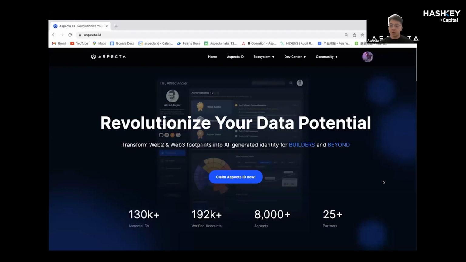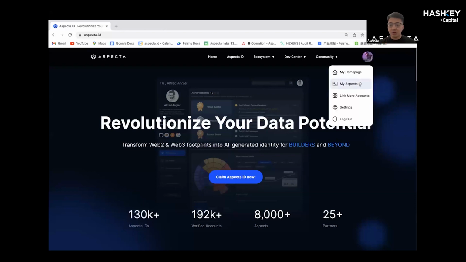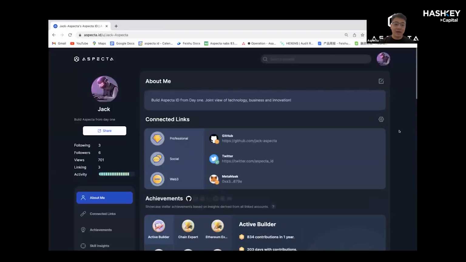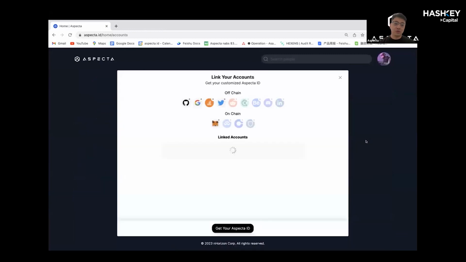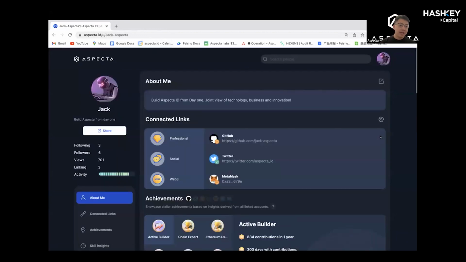So let me go ahead and show you the product of Aspecta ID, so you may have a better understanding of the identity ecosystem we are trying to build. The first question is how to claim an Aspecta ID. That's very straightforward. All you need to do is link your accounts across Web2 and Web3. For my Aspecta ID, I linked my GitHub, Twitter, and wallet address. With one click, you have this AI-generated personal web page as your Aspecta ID to demonstrate,